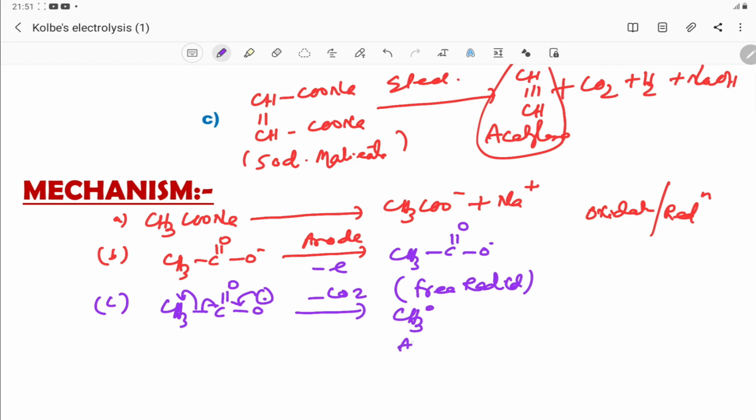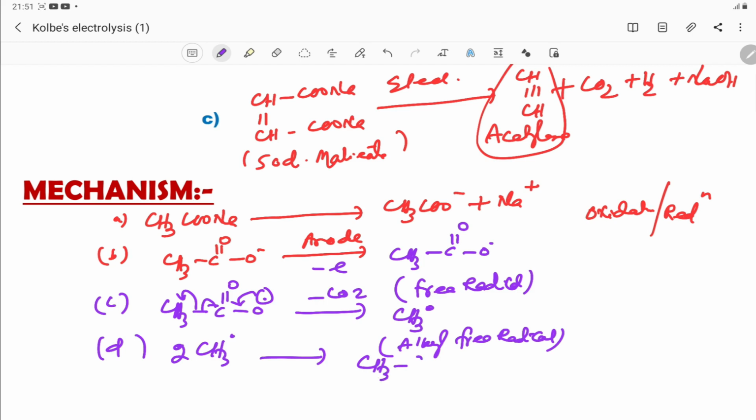This is called an alkyl free radical. When two molecules of methyl free radical combine, they produce ethane.